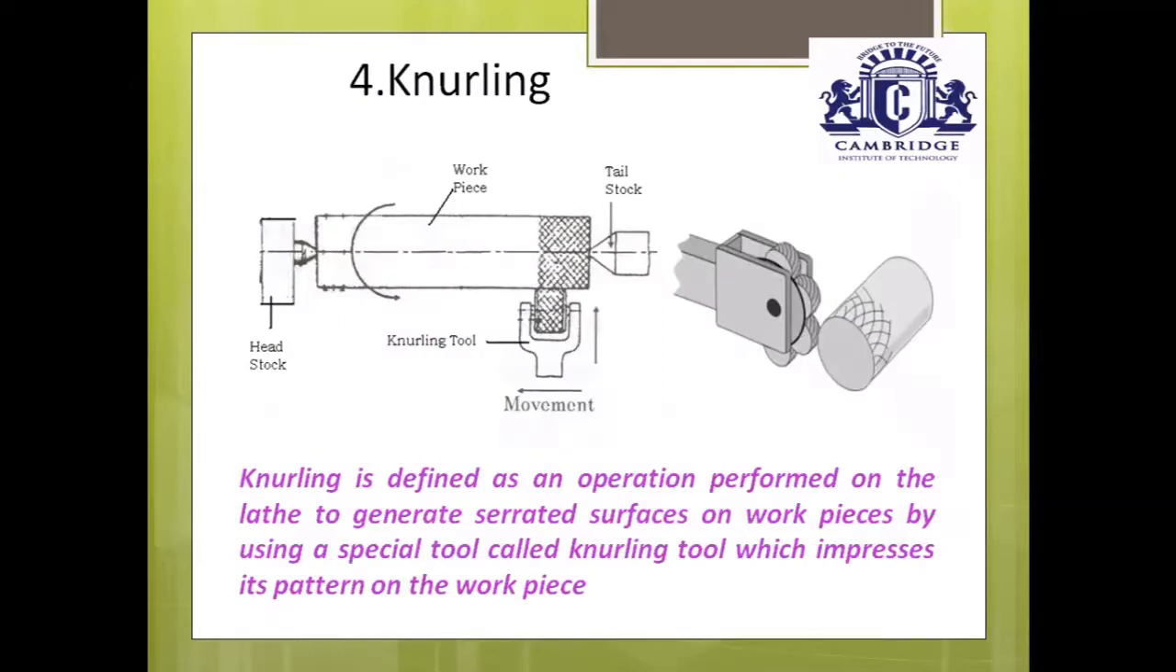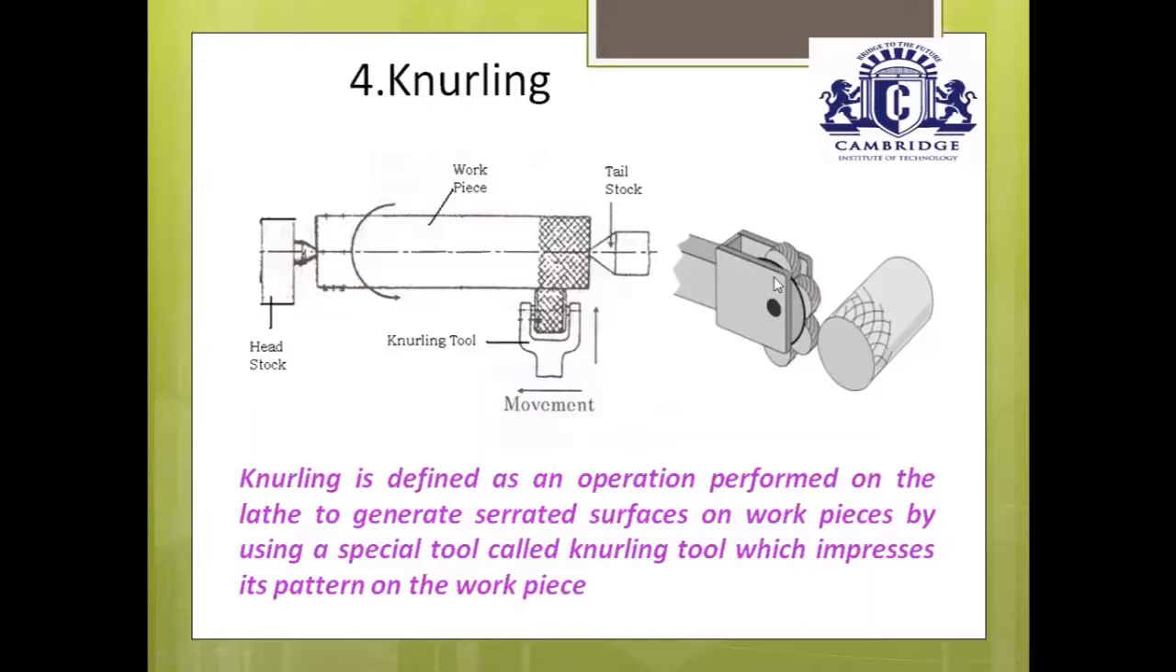Next very important operation in the lathe machine is the knurling operation. What is knurling operation? Just observe here. Knurling is defined as an operation performed on the lathe to generate serrated surfaces on workpieces by using a special tool called a knurling tool, which impresses its pattern on the workpieces. This is a special tool.